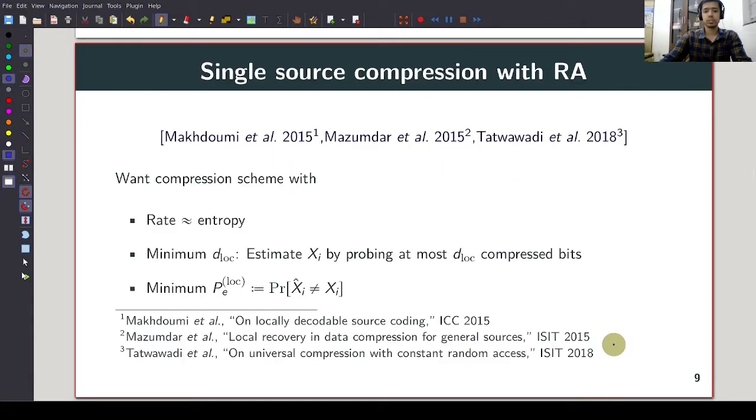Now let us see what is achievable for single source compression. Single source compression with random access was studied in a sequence of works. Essentially, the problem is to design a fixed length compression scheme for memoryless sources whose rate is close to entropy, and once again the local decodability and the probability of error are defined in an identical fashion.